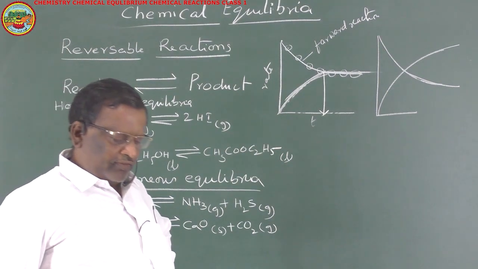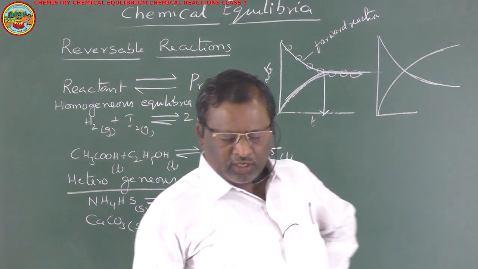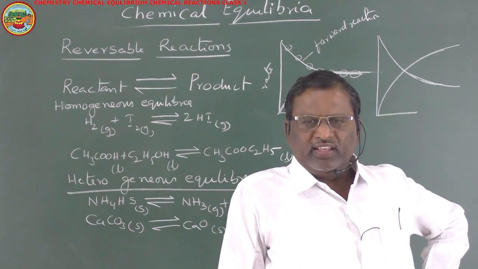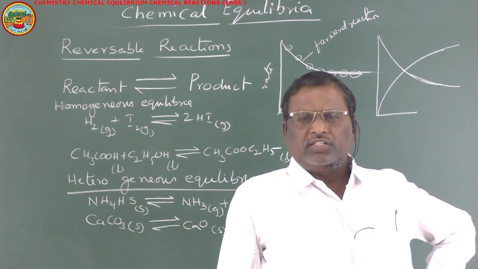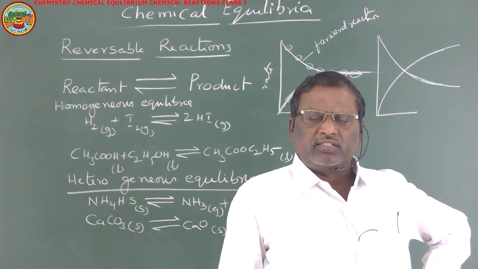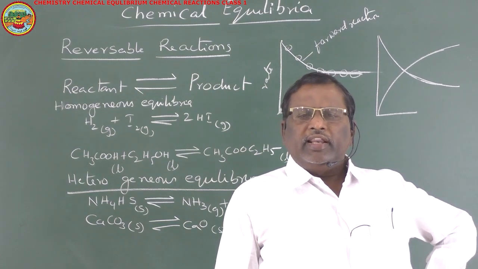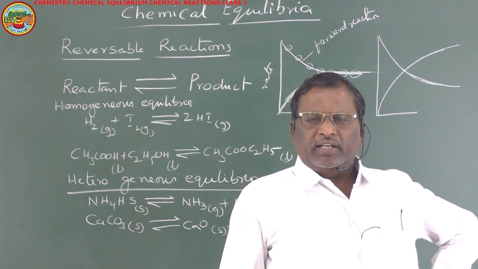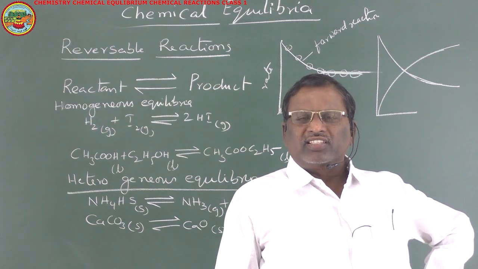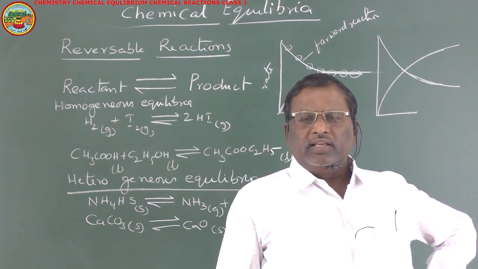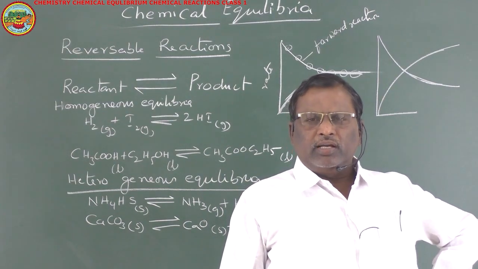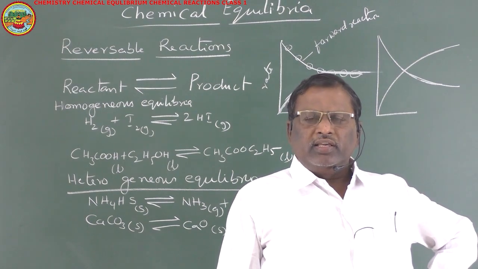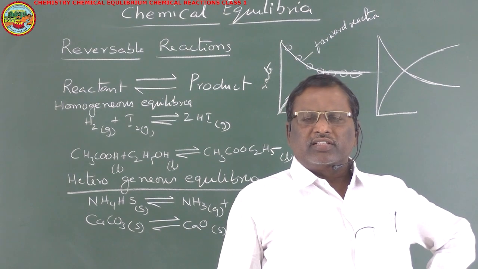So, there are two types of chemical reactions: one is irreversible chemical reactions and the other is reversible chemical reactions. Irreversible chemical reactions are those in which reactants convert into products and, under the same experimental conditions, the products cannot be converted back into reactants. Such reactions are said to be irreversible chemical reactions. Examples are acid-base reactions, combustion reactions, redox reactions, etc.